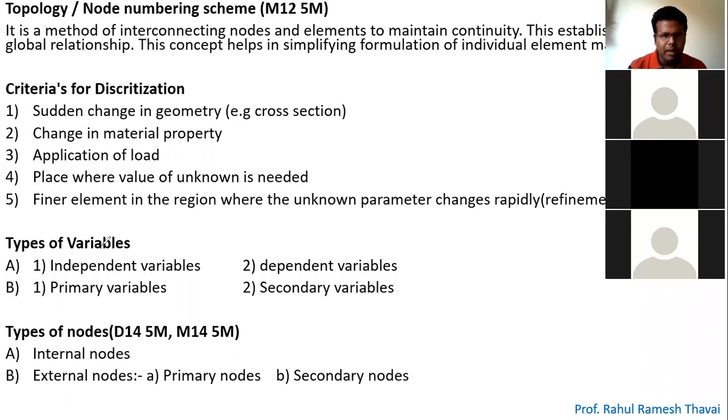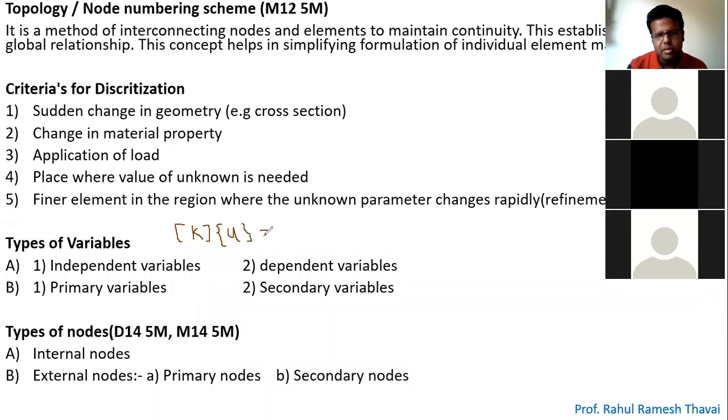Now let's go to the next point: type of variable. As you know, we always write down this equation: the stiffness matrix into displacement, that is u, is given by force.